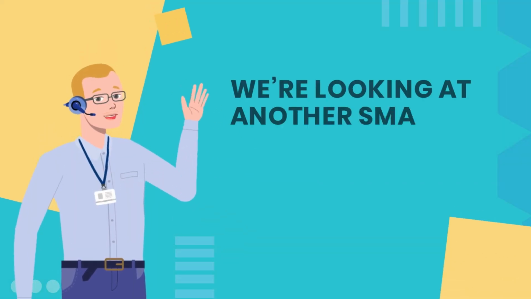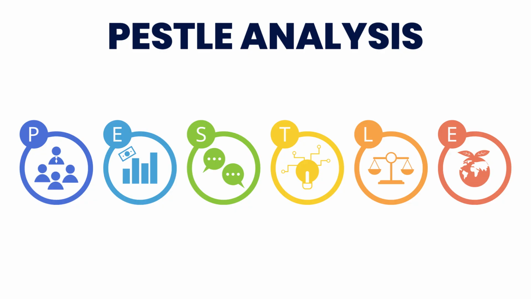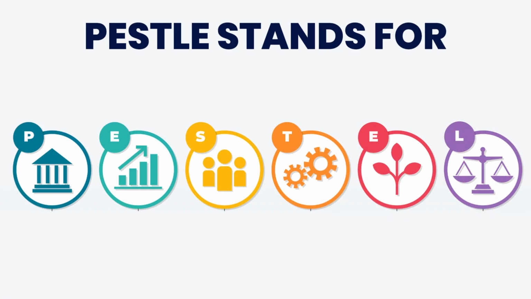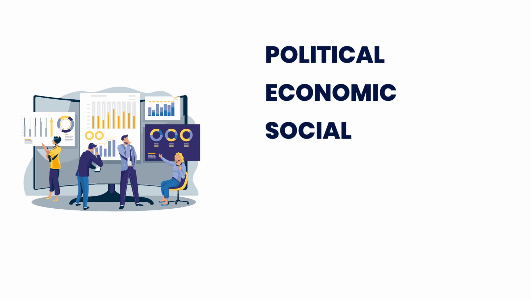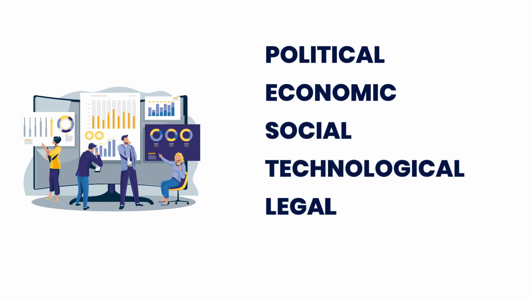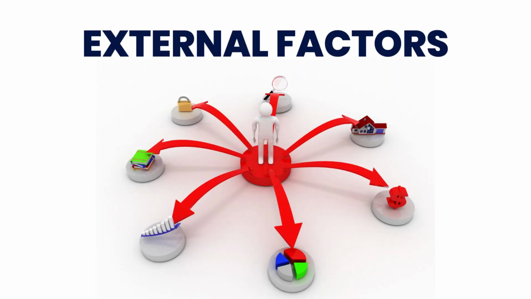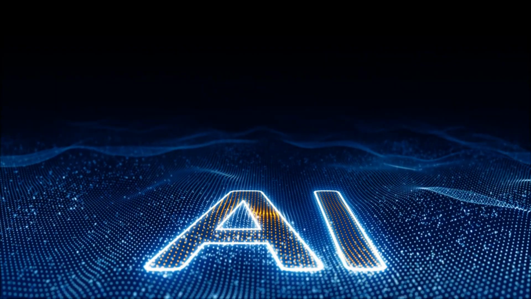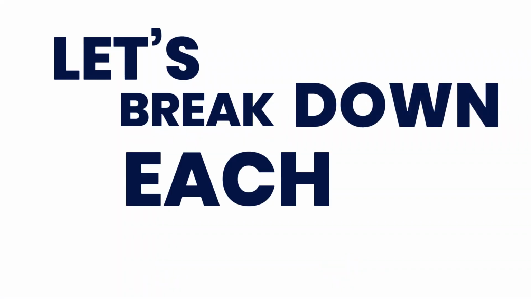Today, we're looking at another smart tool for managing AI risks. It's called a PESTLE analysis. PESTLE stands for political, economic, social, technological, legal, environmental. It's a strategic method to understand all the external factors that could impact how AI is built, used, and regulated. Let's break down each part.